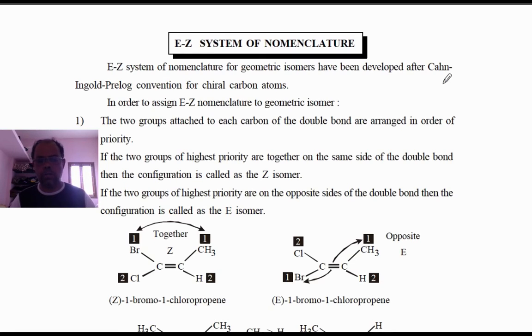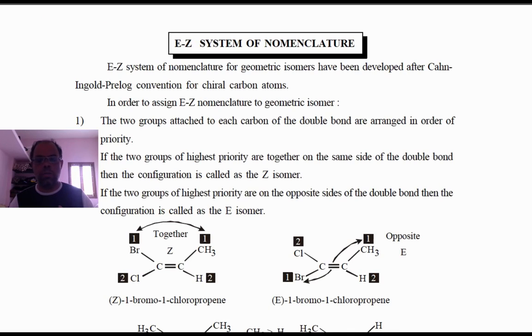So according to this, how to name it? Here the E and Z: E stands for entgegen and Z stands for zusammen. Entgegen means opposite each other, whereas Z means same side. To find whether it is opposite or the same side, you have to go for priority.